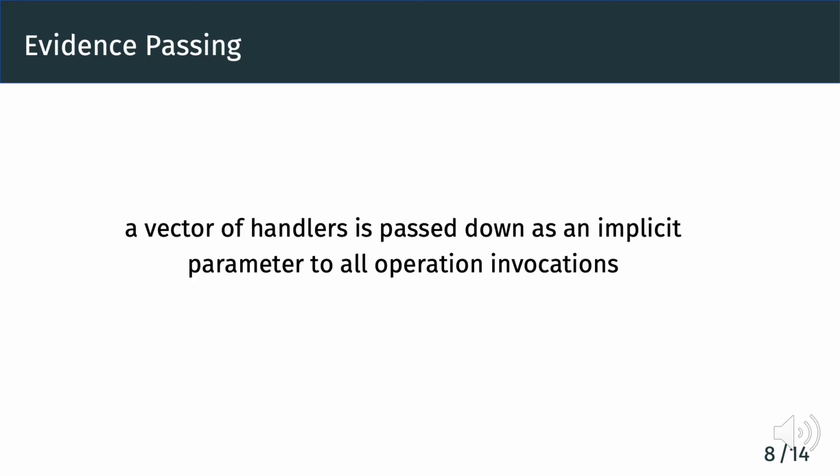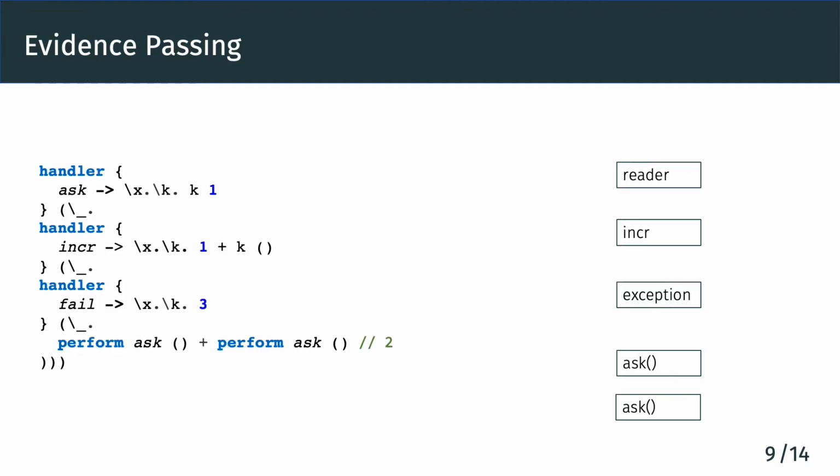Using scoped resumptions, we define the evidence passing translation. The key idea of evidence passing is that a vector of handlers is passed down as an implicit parameter, similar to the dictionary translation in Haskell for type classes. To understand how evidence passing works, we re-evaluate the previous example using the evidence passing semantics.